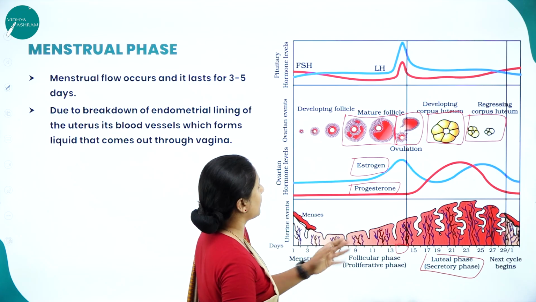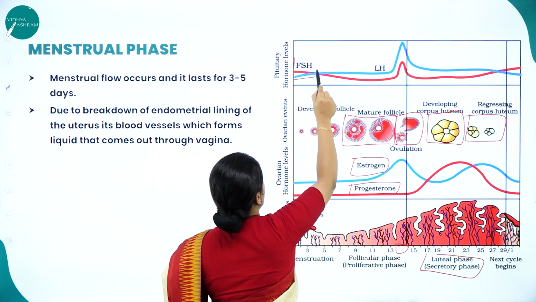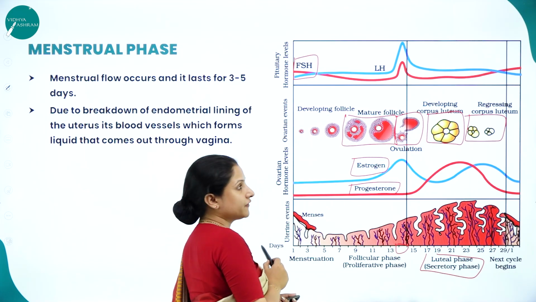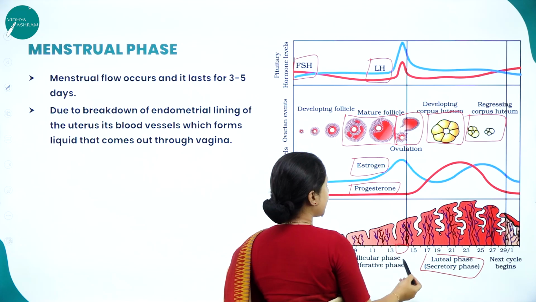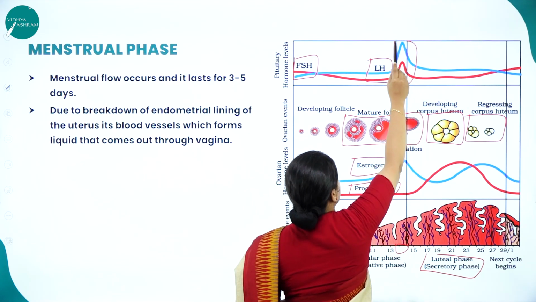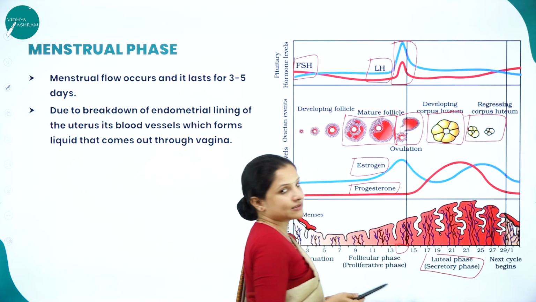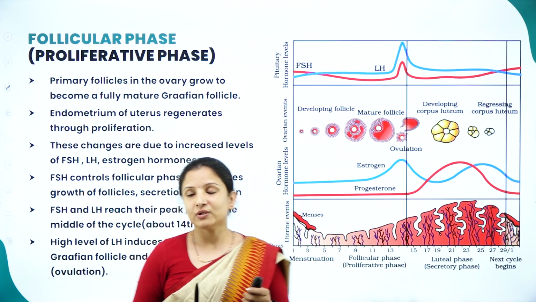So this is what happens. During this time, the follicle stimulating hormone is produced on the 1st to 5th days. Then luteinizing hormone is also produced, and the luteinizing hormone will reach a peak during the ovulation period, and then it will subside again. So this is what continues. Moving further, we'll study in detail.